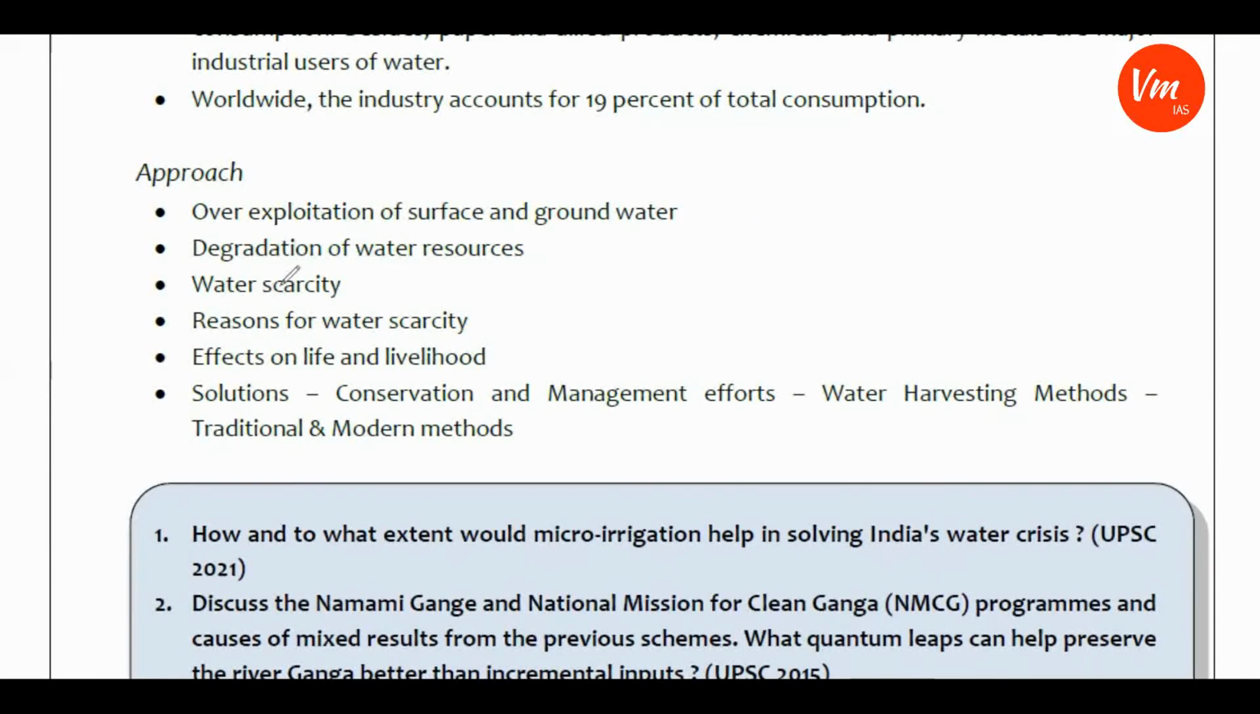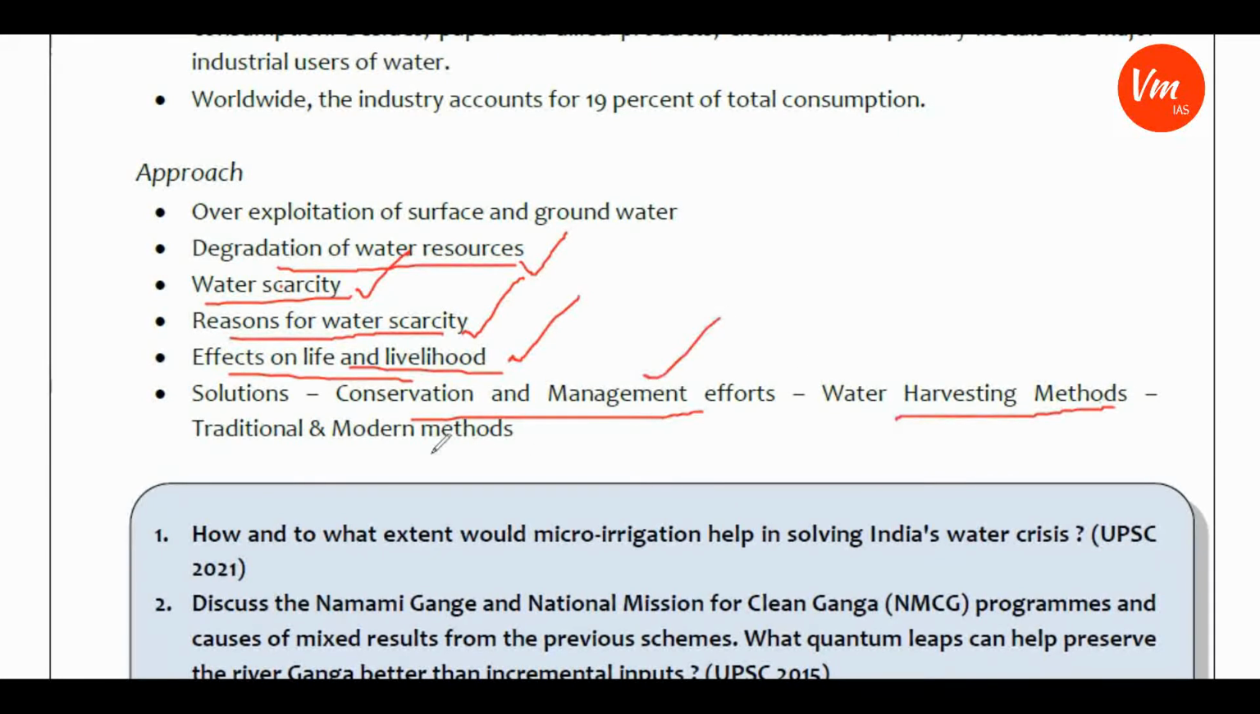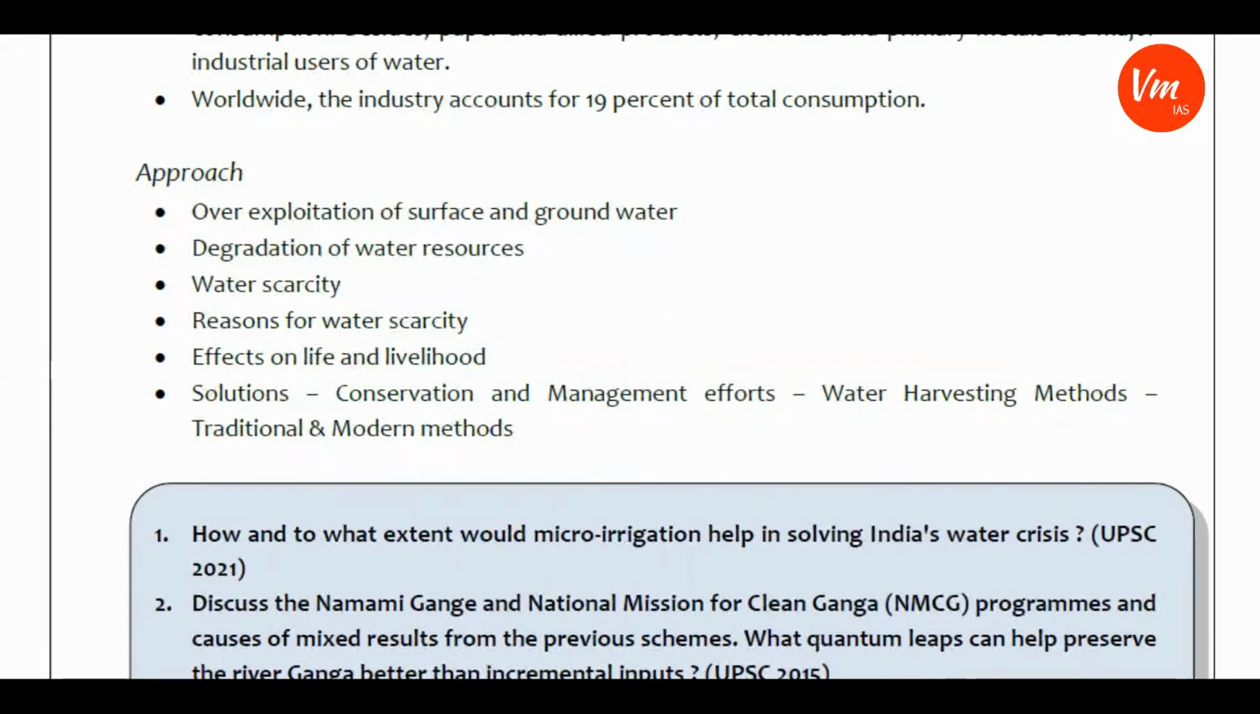Because of over-exploitation, there is a degradation of water resources. How is degradation happening? There is water scarcity, what are the reasons for this water scarcity, what are the effects on life, livelihood and the overall economy, and what are the solutions? There are conservation and management efforts, what are the water harvesting methods, and what are the traditional and modern methods? There are a lot of traditional methods as far as conservation of water is concerned. There is a possibility that there will be a question: what are the traditional methods of water conservation being used in different parts of India? Explain some of them.